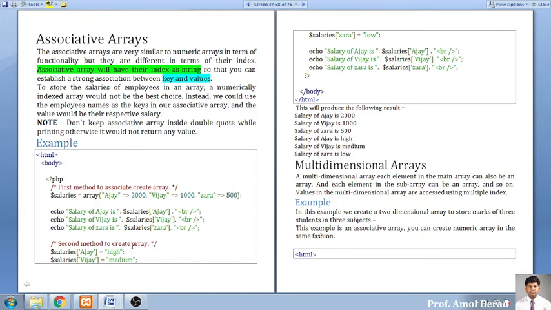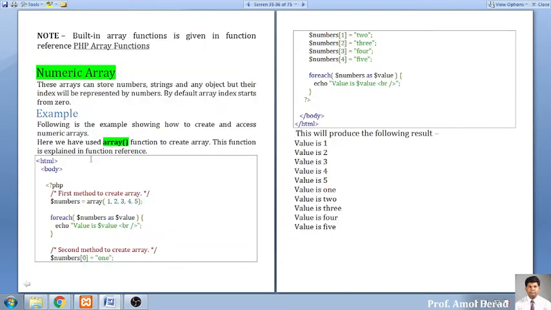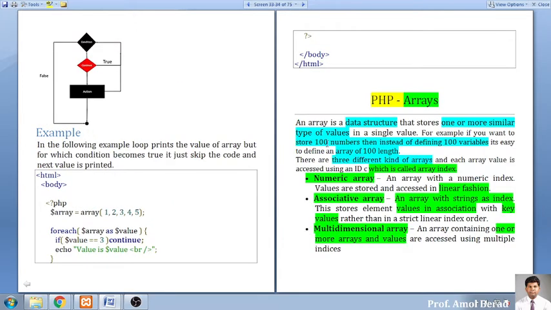Am I audible to everybody now? Yes, Danish? Yes, sir.